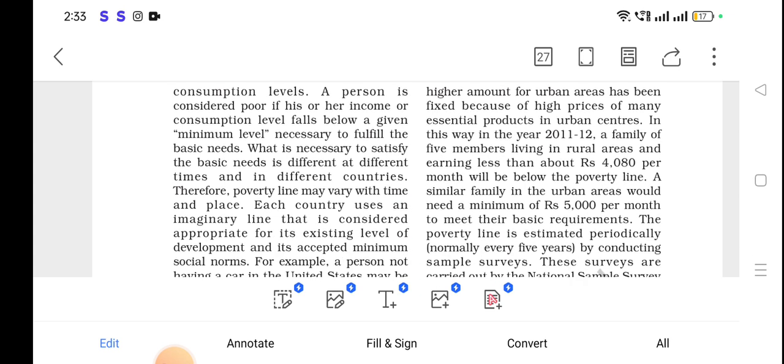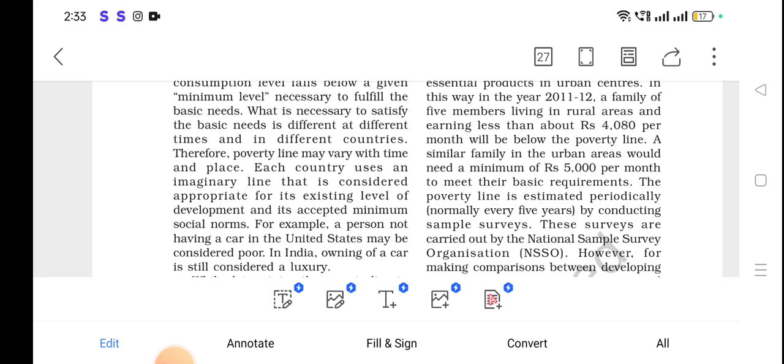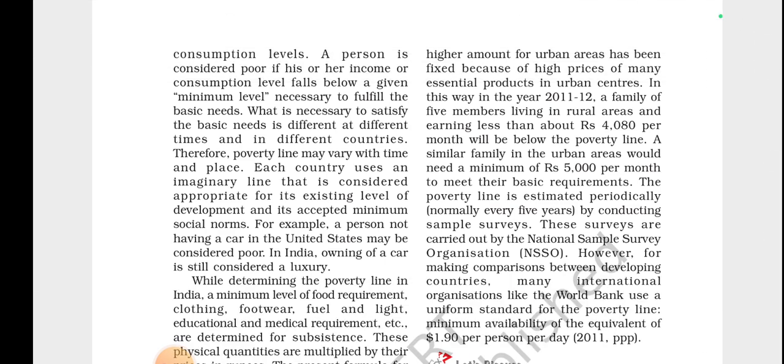So in this way, in the year 2011-12, a family of 5 members living in rural areas and earning less than rupees 4080 per month will be below the poverty line, and similarly in urban areas, less than 5000 per month to meet their basic requirements, a family is considered poor.